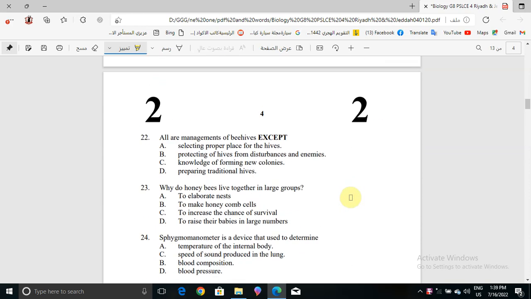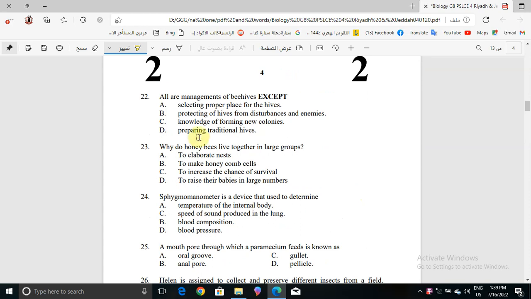Okay, now question number 22. All are managements of beehives except one. Select a proper place for the hives, or protecting of hives from disturbances and enemies, knowledge of forming new colonies, or preparing traditional hives. The correct answer is preparing traditional hives.